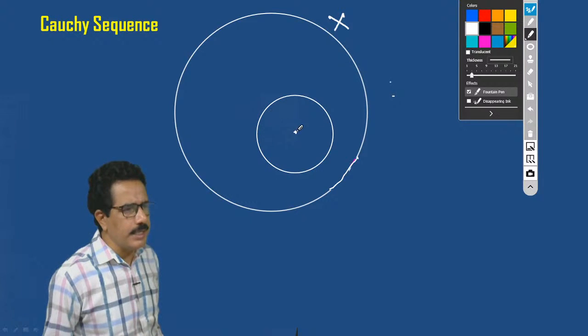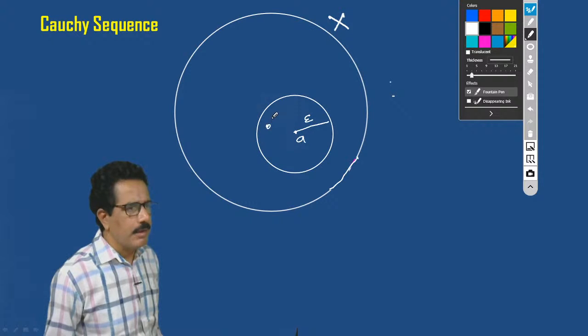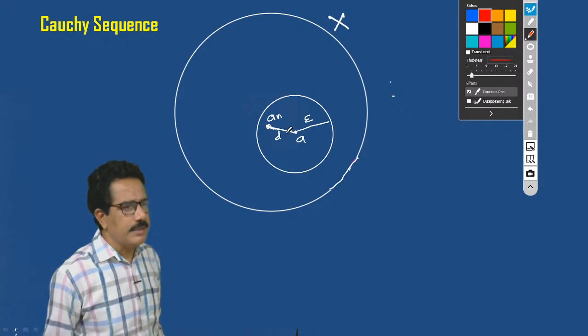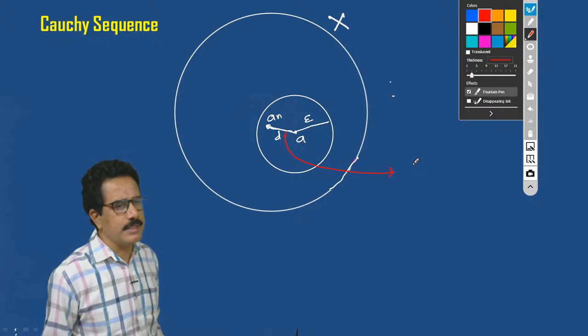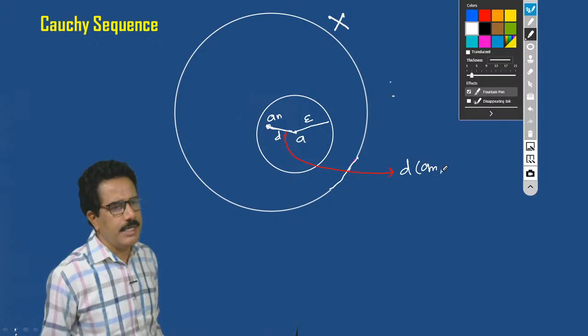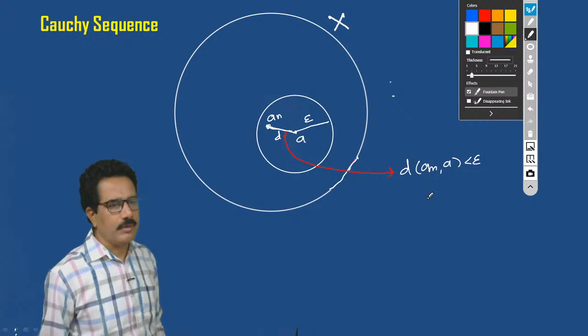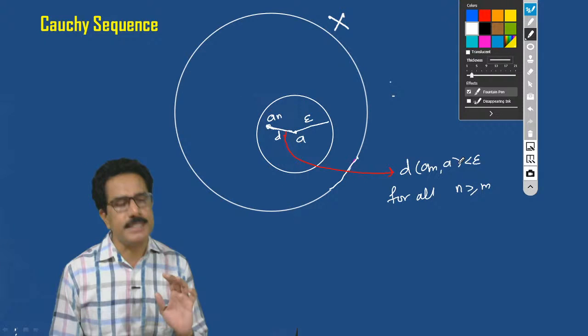See, this is the center a, the radius is epsilon, then there is another point a_n whose distance d(a_n, a) is less than epsilon for all n greater than or equal to m. This is the second definition.